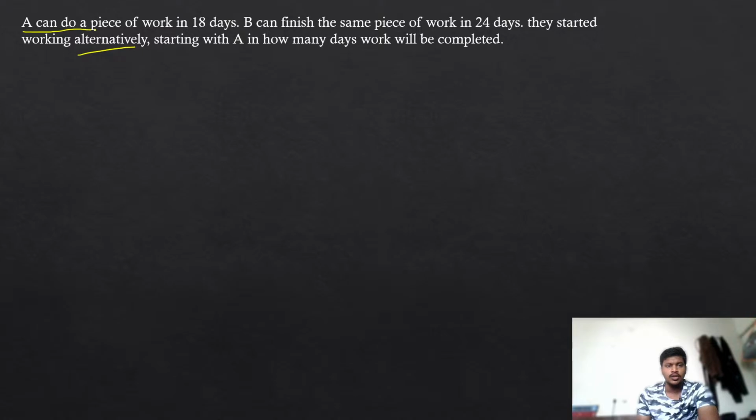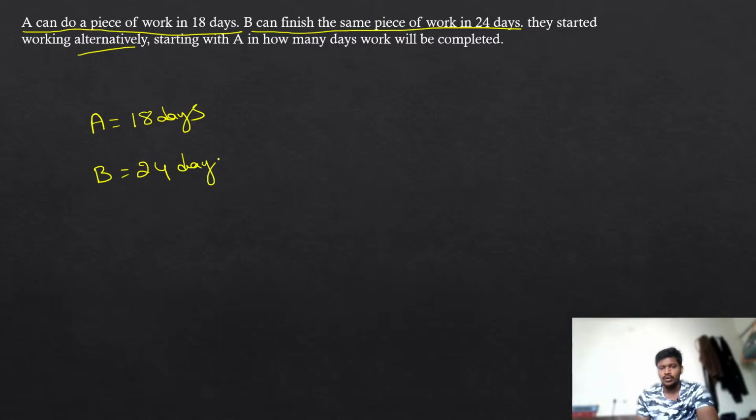See, A can do a piece of work in 18 days. So if you are taking A, he can do the work in 18 days. And we know that B can finish the same piece of work in 24 days. I will solve this problem for you. You have to solve the next one. They started working alternatively, starting with A.